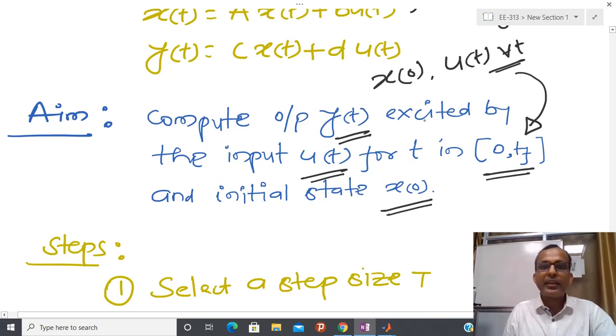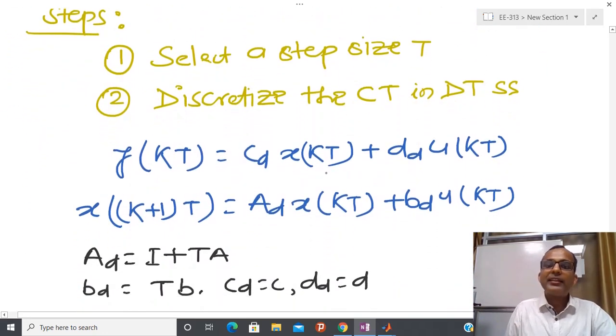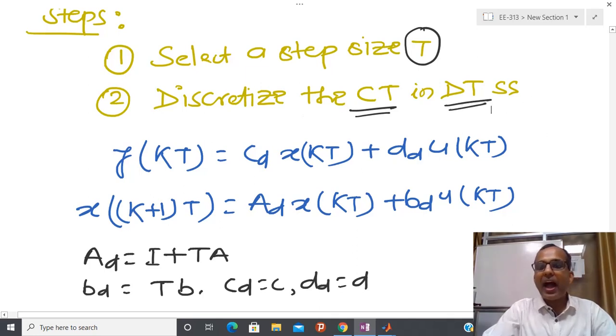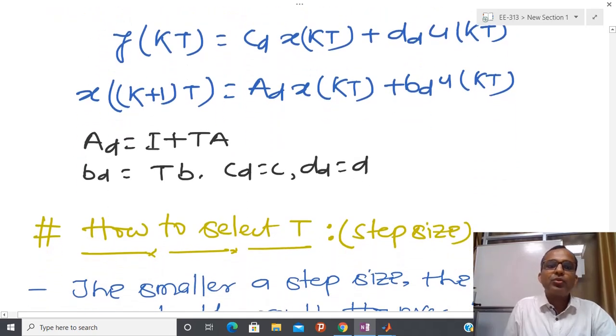So that is my problem, and using a computer program I want to see this kind of response. So what is the first step? First step, we have to select the step size, and after selecting this size, I am going to do the continuous to discrete time conversion, and for that I am going to use the first method, Euler discretization, because that is very simple. So AD you can see that easily one can calculate, also BD easily one can calculate. Due to that reason I have adopted this.